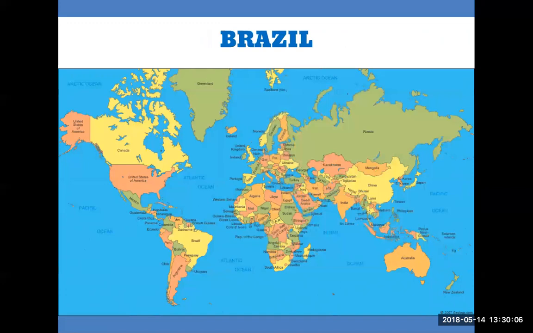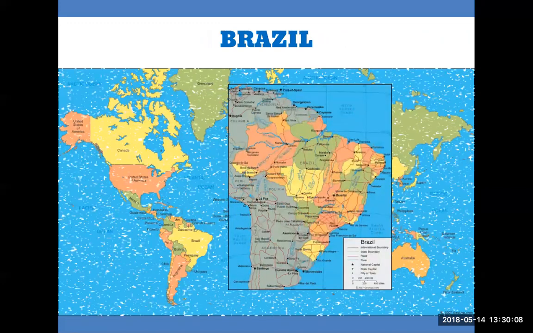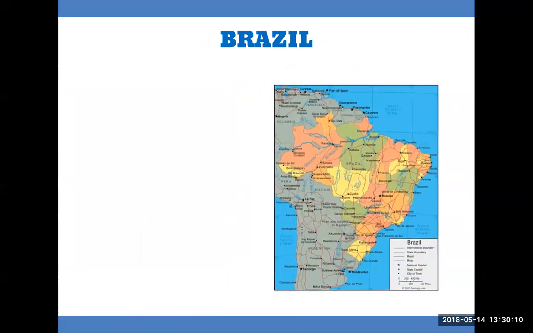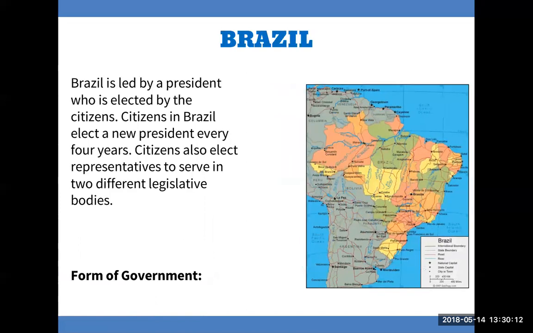Brazil. Brazil is led by a president who is elected by the citizens. Citizens in Brazil elect a new president every 4 years. Citizens also elect representatives to serve in 2 different legislative bodies. Forms of government: representative democracy.